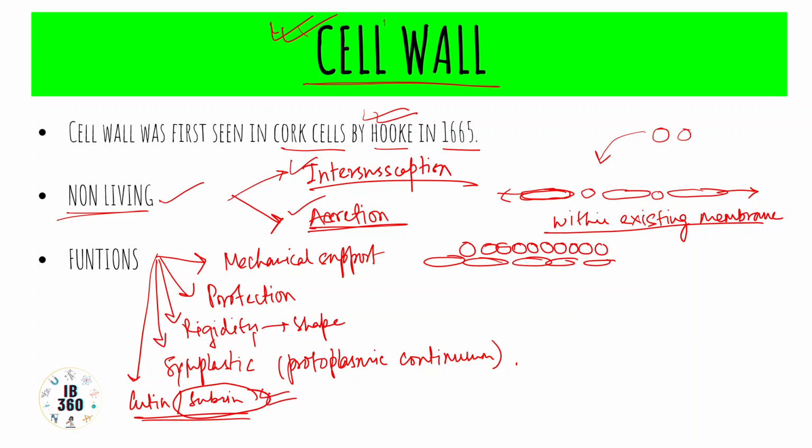There are a lot many other functions, but these are some of the significant ones: mechanical support, protection, rigidity, symplastic pathway. Another, apoplastic pathway, we have learned in our classes, but this is different. This is intercellular, establishing a certain communication between cells, protoplasmic continuum, and also certain depositions like cutin, suberin, sometimes lignin. They're providing hardness, extra stability, impermeability, then prevention towards water loss and all these.